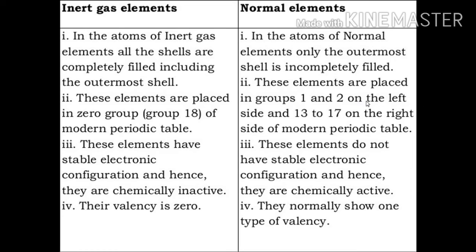elements are placed in group 1 and 2 on the left and 13 to 17 on the right side of the modern periodic table. Inert gas elements have stable electronic configuration, hence they are chemically inactive, whereas normal elements do not have stable electronic configuration, hence they are chemically active. The valency of inert gas elements is 0, whereas normal elements show one type of valency, that is alkali metals valency 1, alkaline earth metals valency 2.